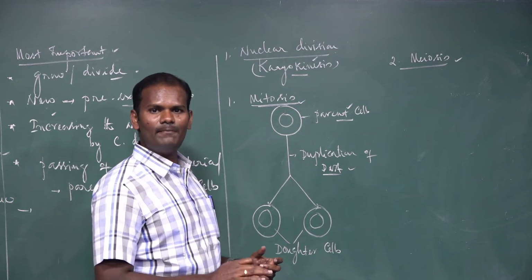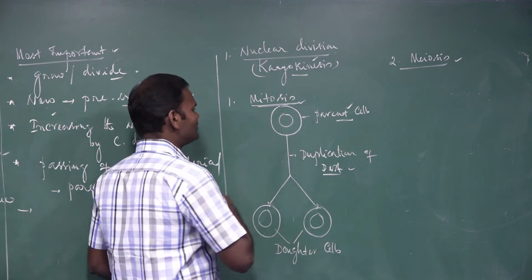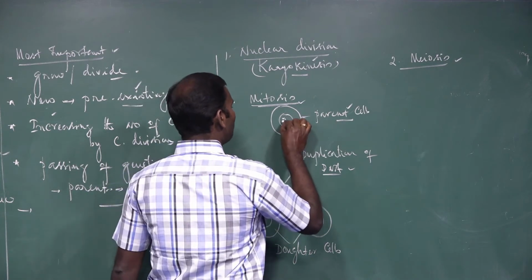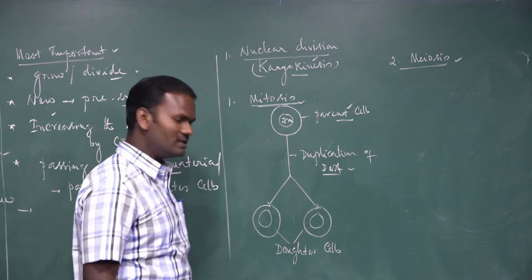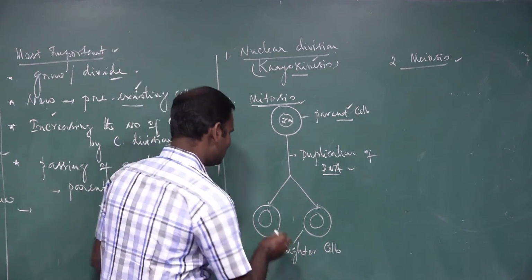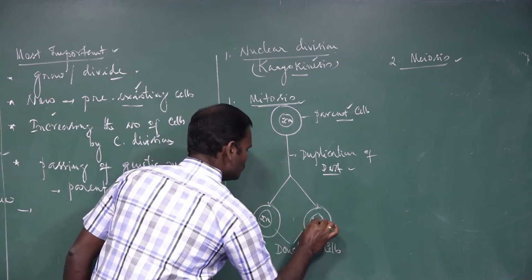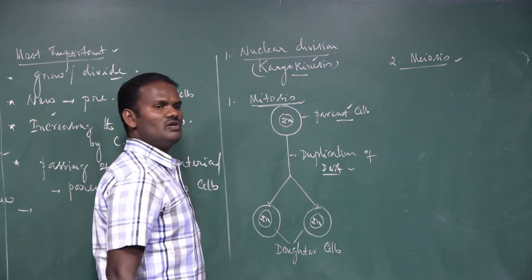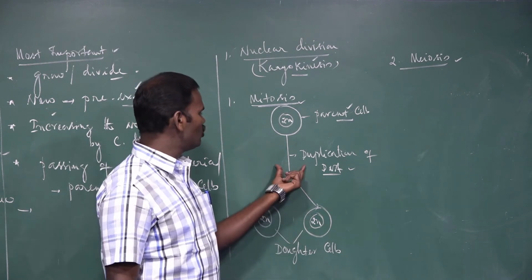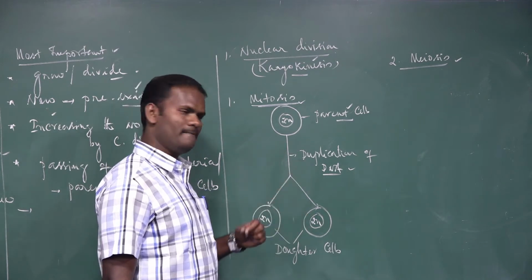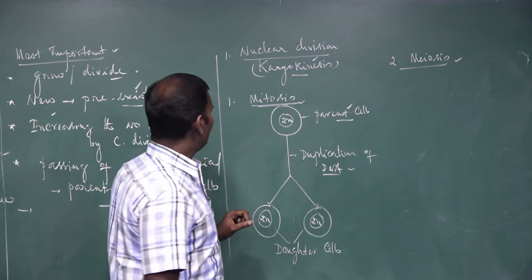Structurally it varies, but there is no change in number. For example, if the parent cell is diploid, both daughter cells are also diploid in number of chromosomes. This is mitosis. Here only the genome of the cell gets duplicated.